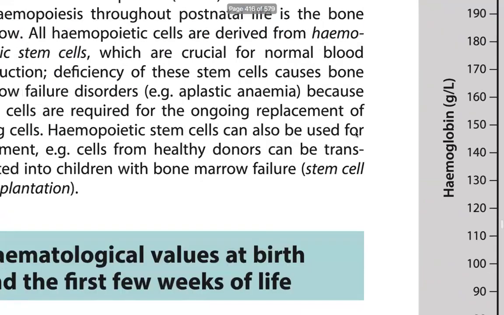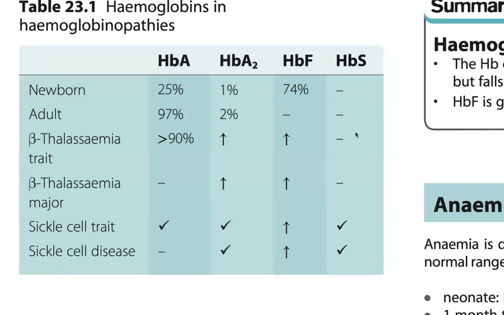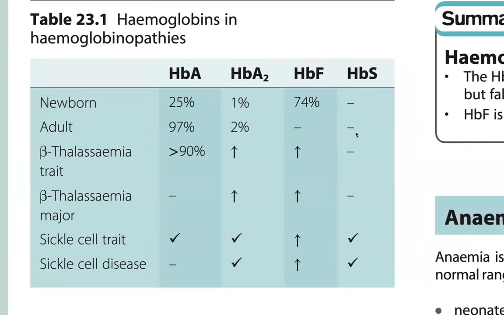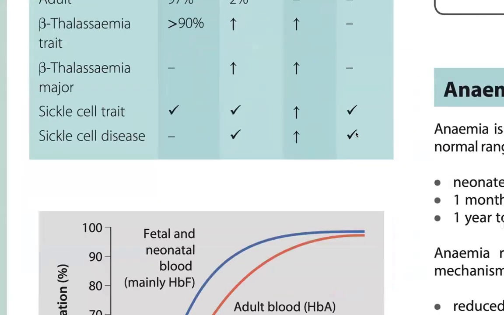Then the hemoglobin types: in the newborn, HbF is 70% and HbA 30%; in the adult, HbA is 97% and HbA2 2%, and HbF falls to 1%. In sickle cell trait, HbA is more than 50%, and the person is usually asymptomatic. In sickle cell disease, HbA is not present, and other non-relevant types are present.